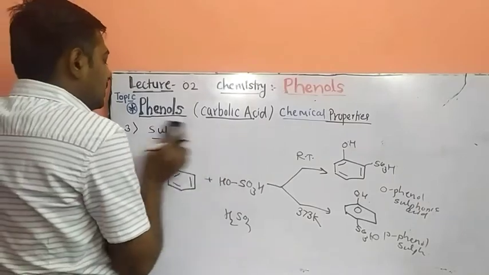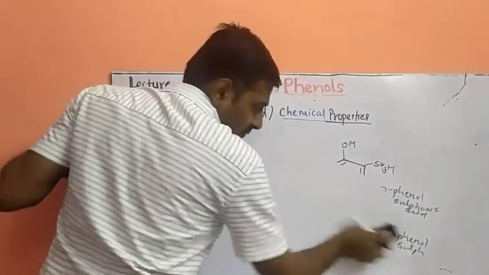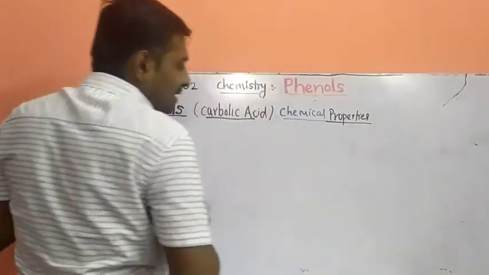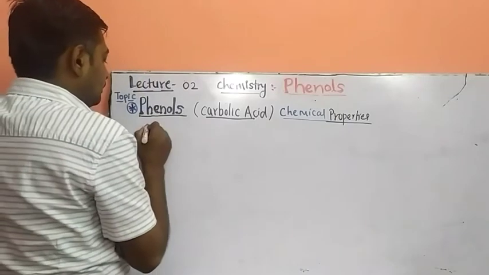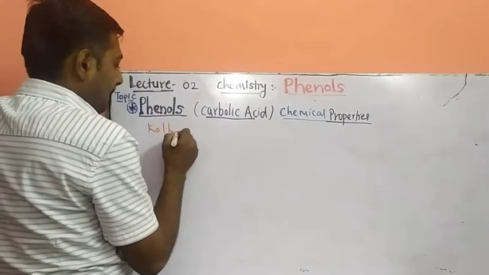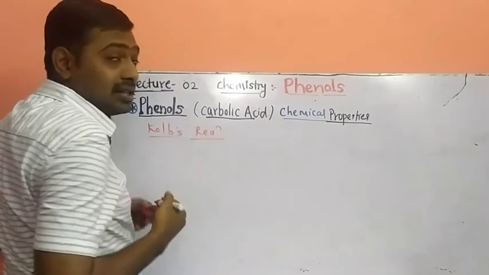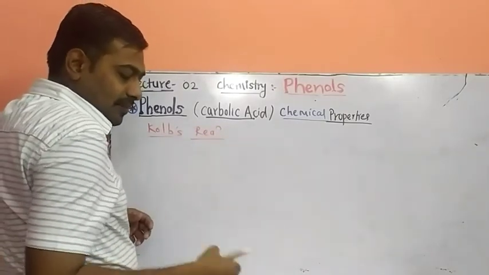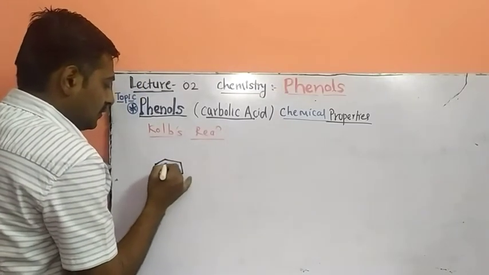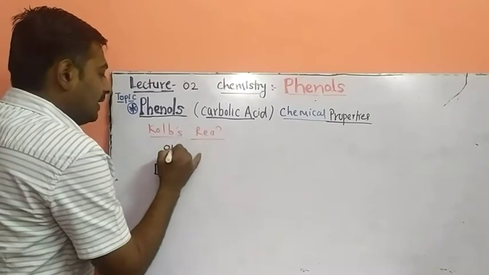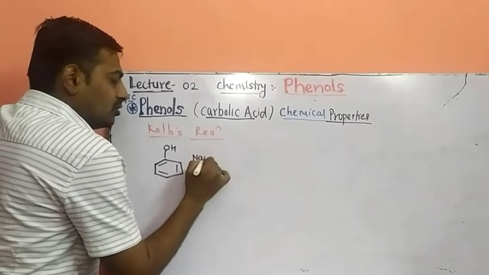Next reaction, Kolbe's reaction. What is Kolbe's reaction? Preparation of salicylic acid from phenol is called Kolbe's reaction. It is a name reaction, a very important reaction. We'll discuss it. When phenol is reacted with sodium hydroxide, it is a two-step reaction.